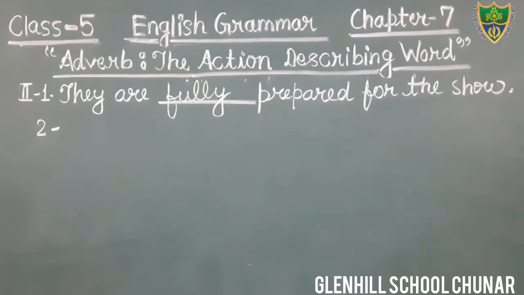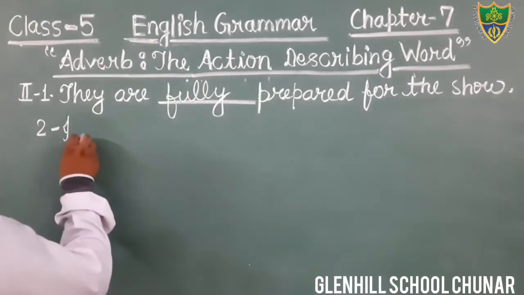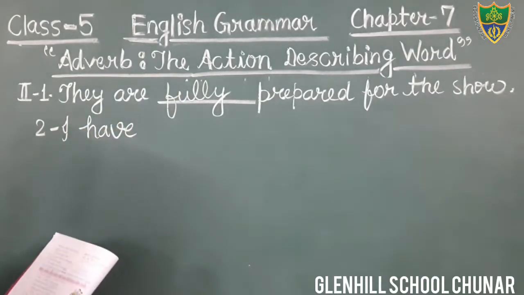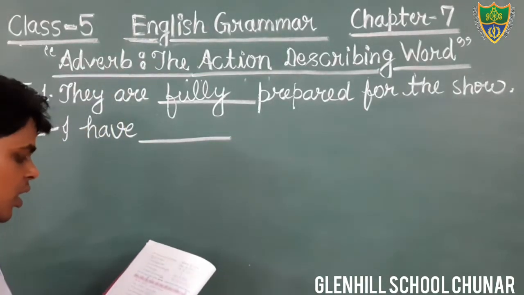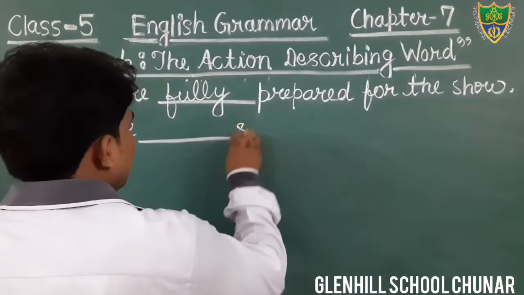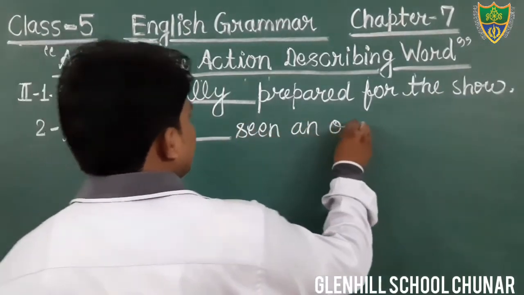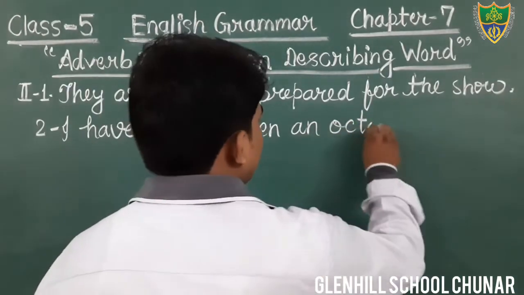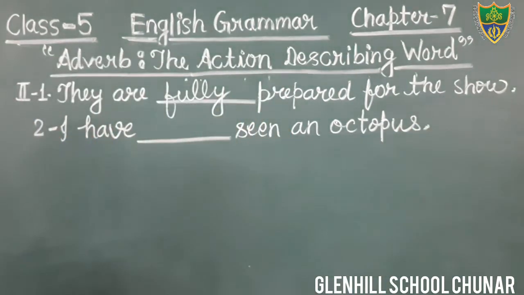In the first blank, you fill the word fully and come to the next sentence. Just see. I have blank seen an octopus. Okay, so this is your question.